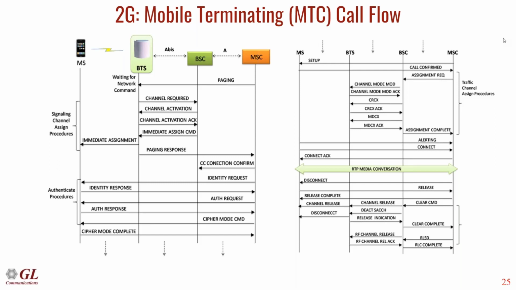If the mobile answers, the voice RTP media conversation path is established, and the conversation happens. Once the conversation is over, anybody can decide to disconnect the call, thereby releasing the resources allocated.